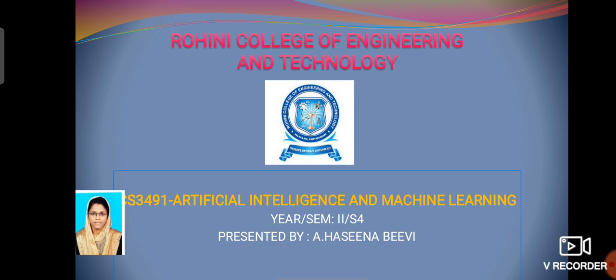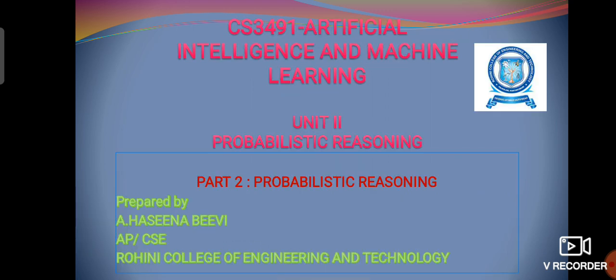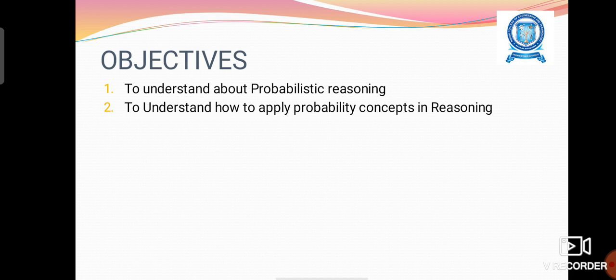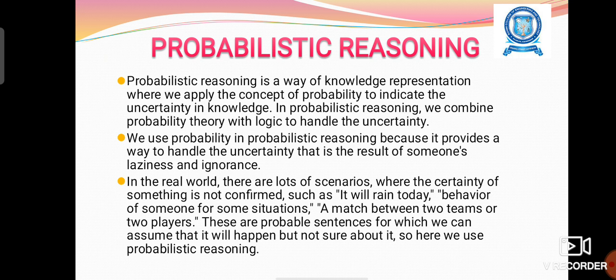In this video lecture, we are going to see one topic, probabilistic reasoning from the second unit. And the objectives are to understand probabilistic reasoning and to understand how to apply probability concepts in AI reasoning. Probabilistic reasoning is a way of knowledge representation.